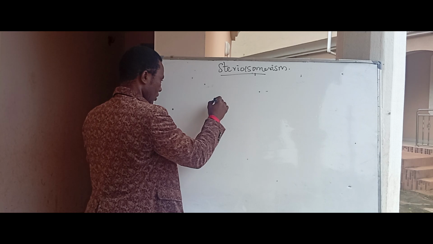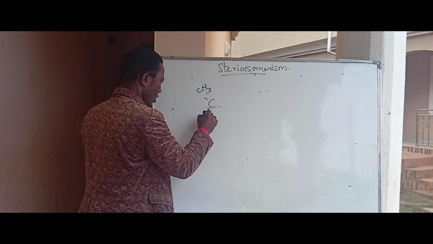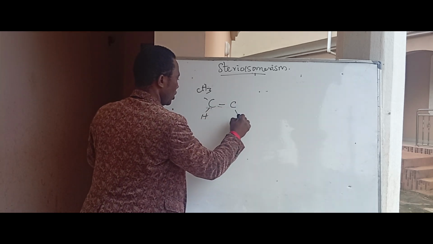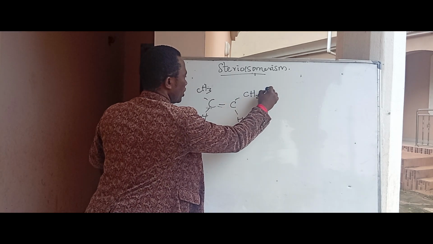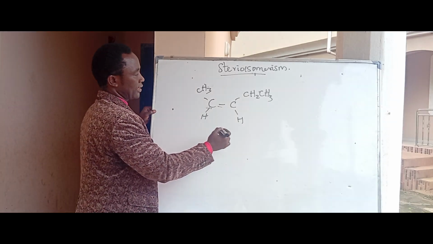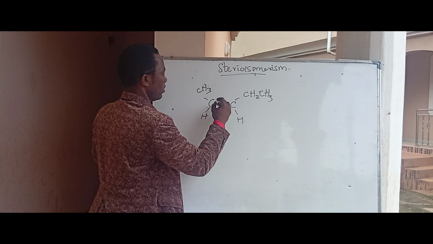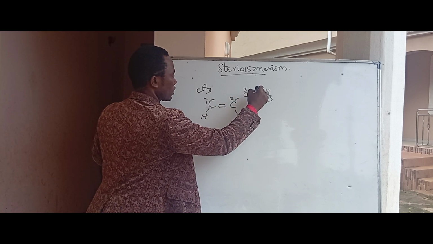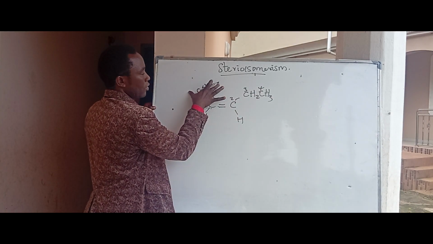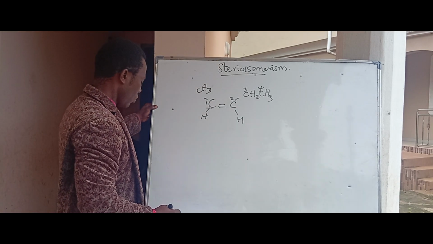Let's say we have CH3, H, then we have CH, then CH2, CH3. Okay, this is cis-pent-2-ene. Pentene, if you number, you have 1, 2, 3, 4. So look at the atoms that are in question. These two atoms are what we are considering. They are at the same side. So this is a cis.